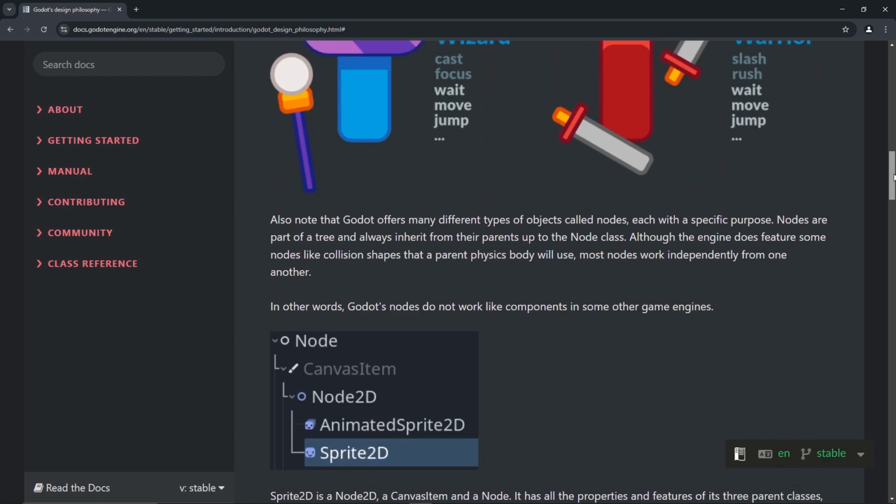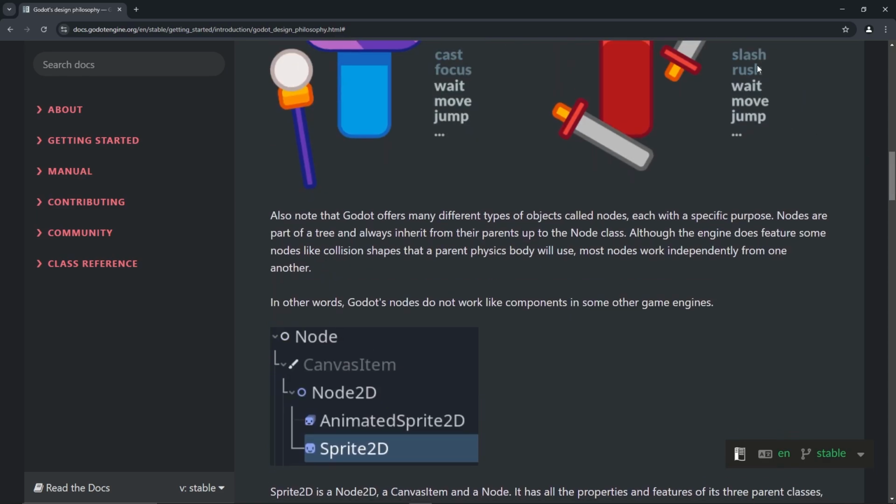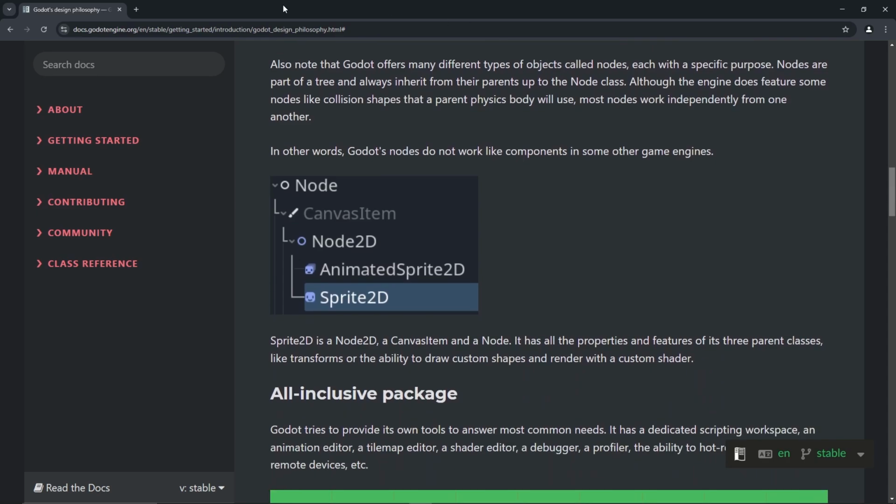Anyway, puts broken bones in casts. How about that? Also note that Godot offers many different types of objects called nodes, each with a specific purpose. Nodes are part of a tree and always inherit from their parents up to the node class. Okay.